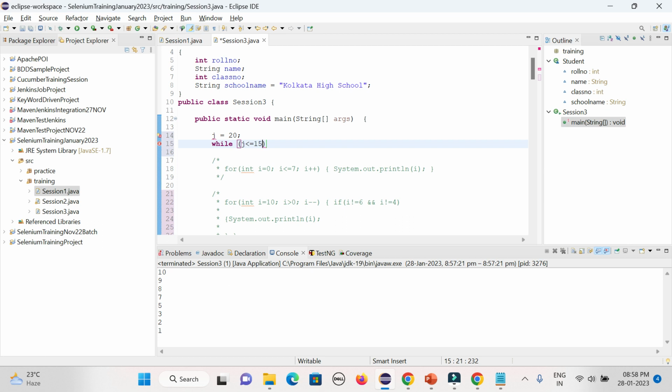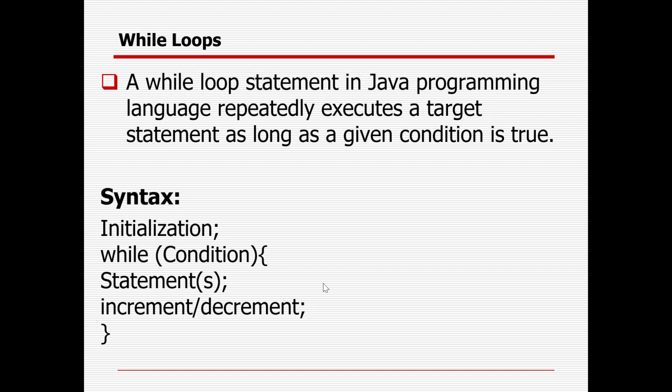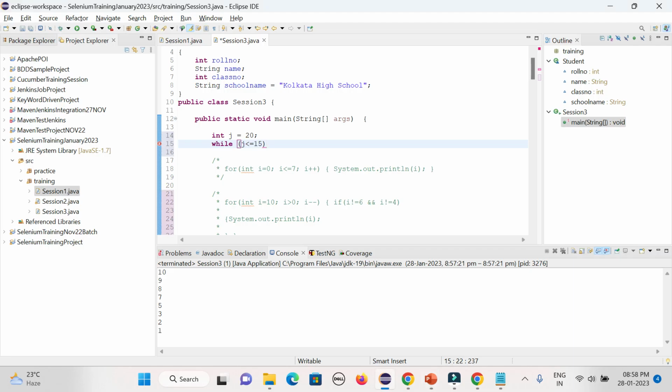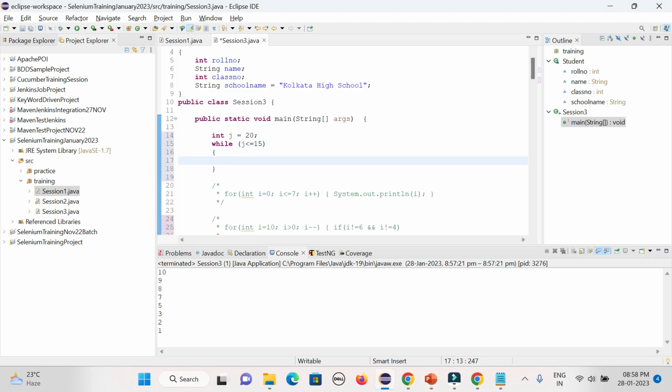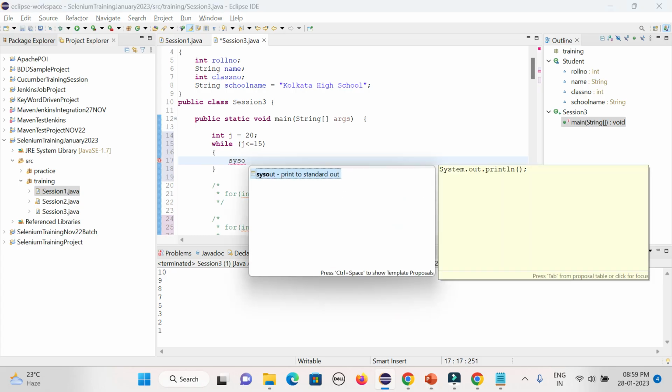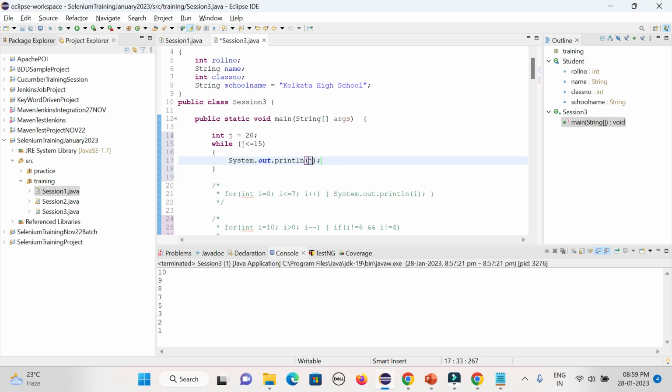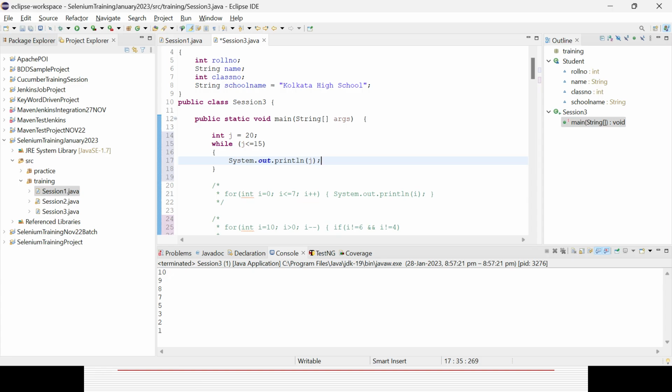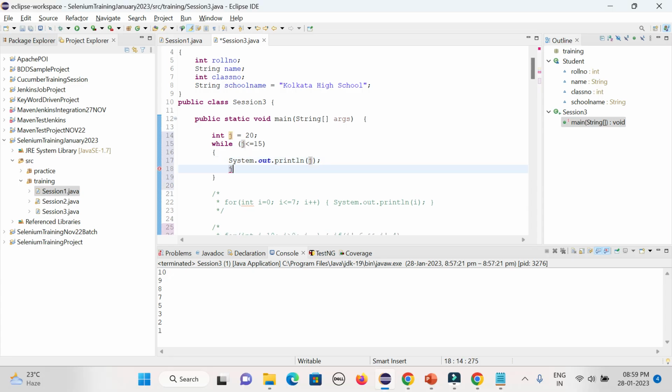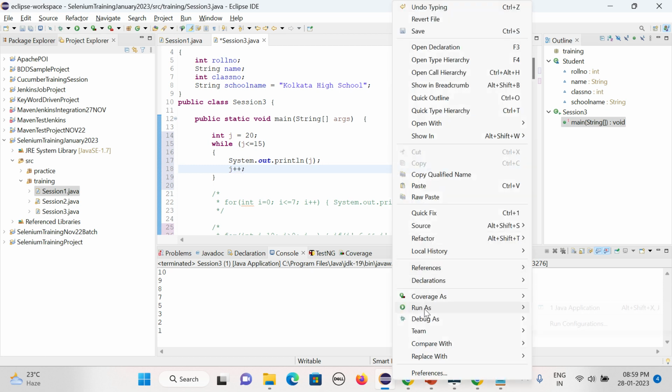Here I need to define the data type, otherwise it will throw an error: integer. So for a loop you always deal with an integer, because your iteration cannot be a decimal or a string. And then your statement. What is the statement? I want to print the value of j, and j plus plus, the increment or decrement, j plus plus. Now it will work here.